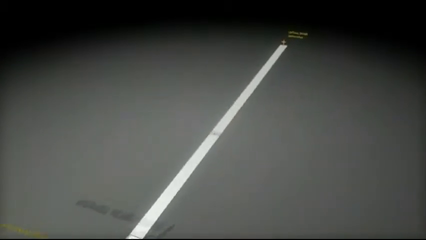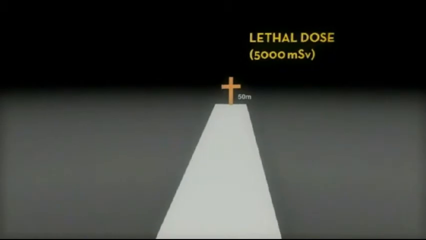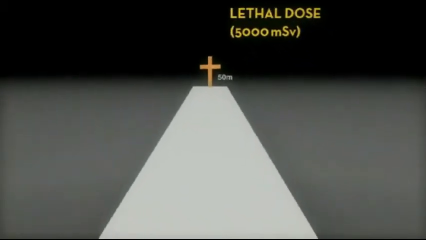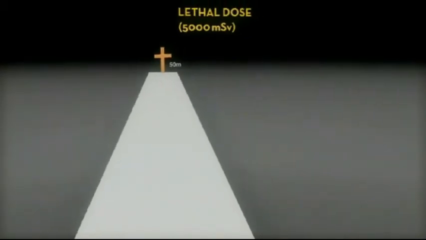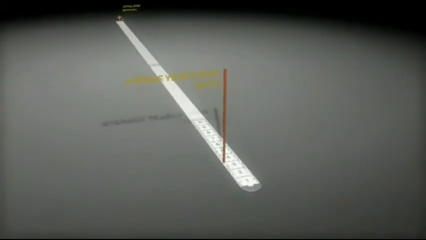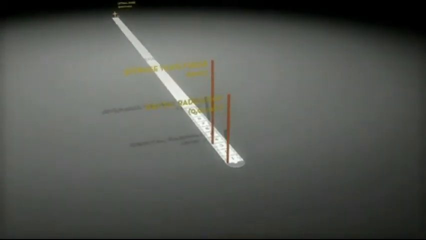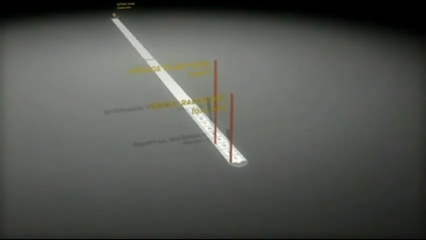Methods of protecting people from radiation focus on reducing the amount of radiation that reaches the individual. The three factors that determine how much radiation reaches a person are time, distance, and shielding. The dose of radiation a person receives depends on how long the person is near the radiation source. The shorter the time spent near the source, the smaller the dose. Radiation protection procedures are designed to keep the time people spend near a source of radiation as short as possible.